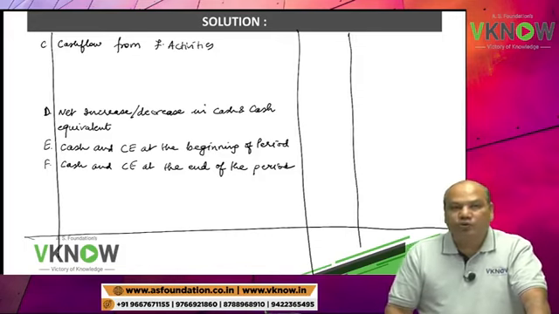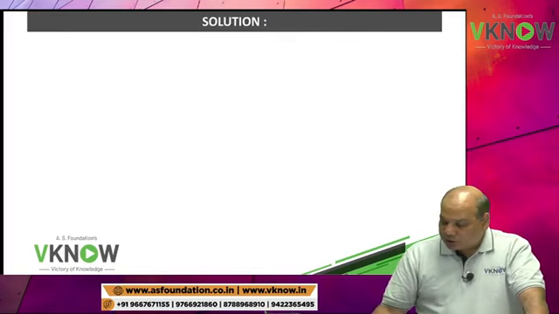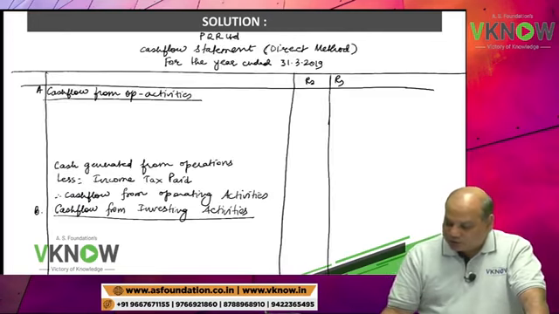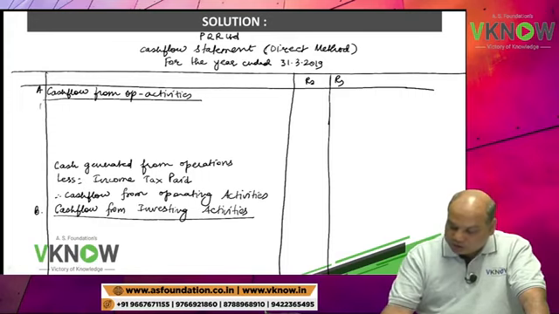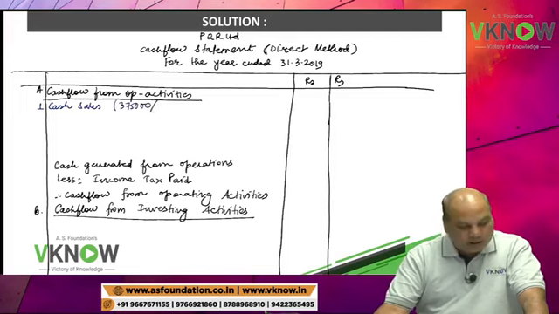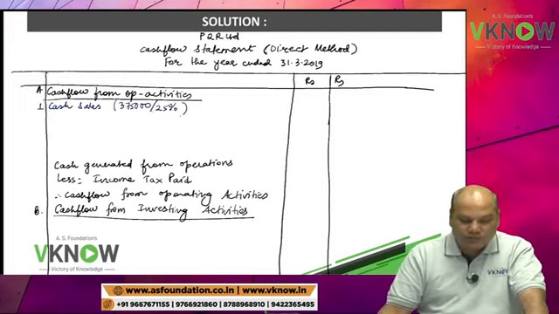And point number 2 says companies sold goods for cash only. Companies sold goods for cash only means, can we find out the cash sales? Yes. So cash flow from operating activity, cash sales. Simply you take 3,75,000 and divide by 25%. That will give you cash sales figure.